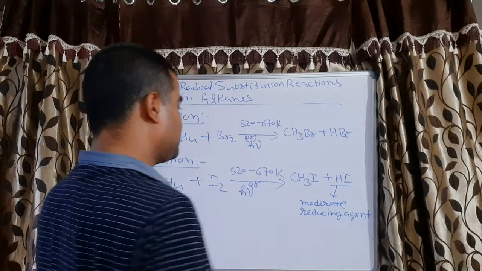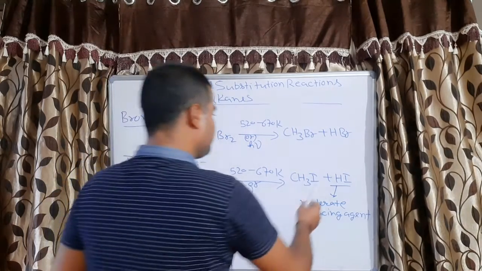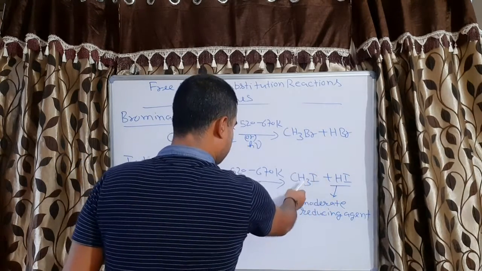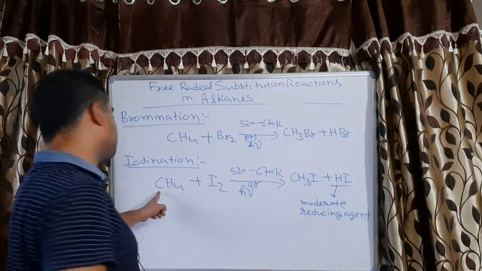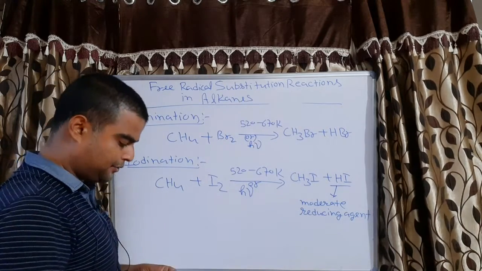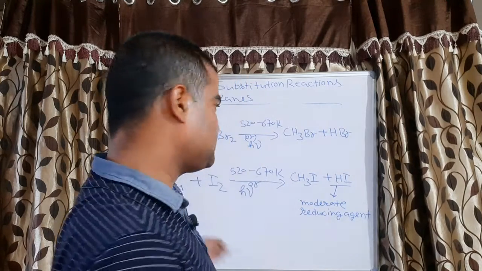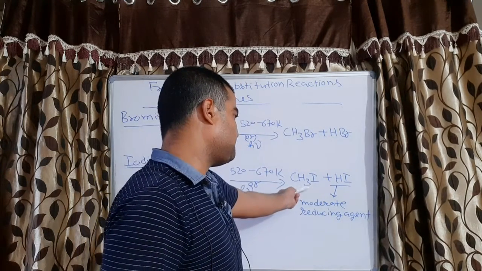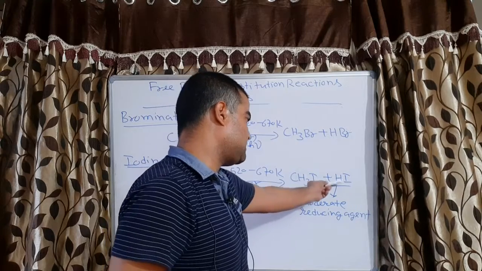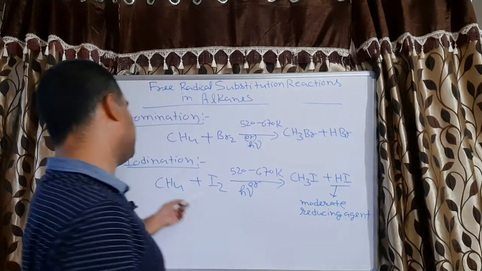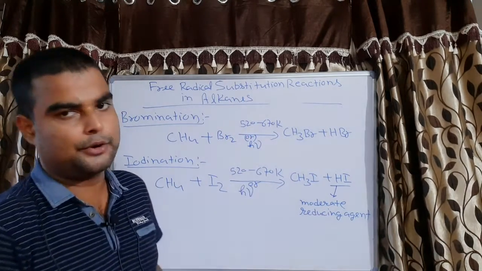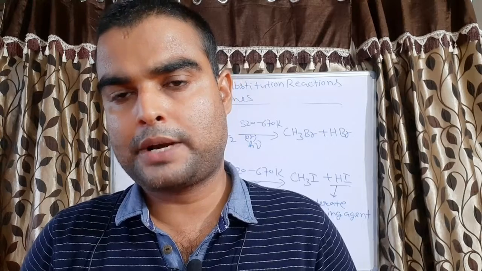Since it is a reducing agent, it will react with the product and give CH4 and iodine. It means we cannot get the product, because as soon as it forms, the product will again react with HI and give back methane and iodine. So what to do? How to make the product?